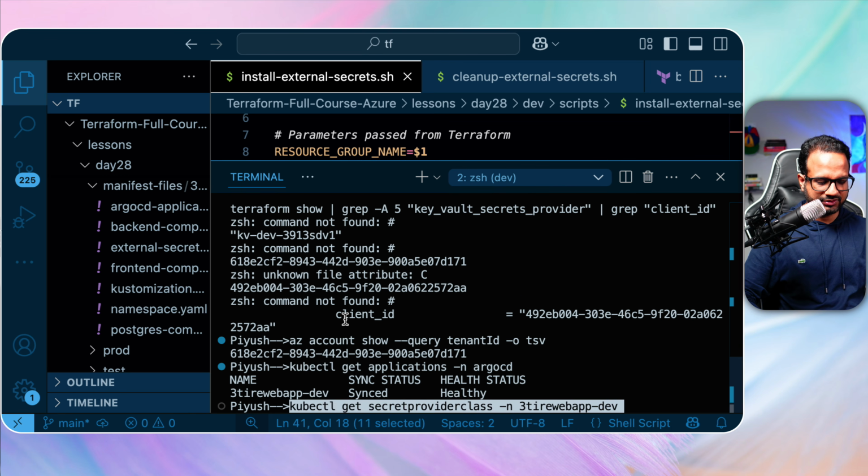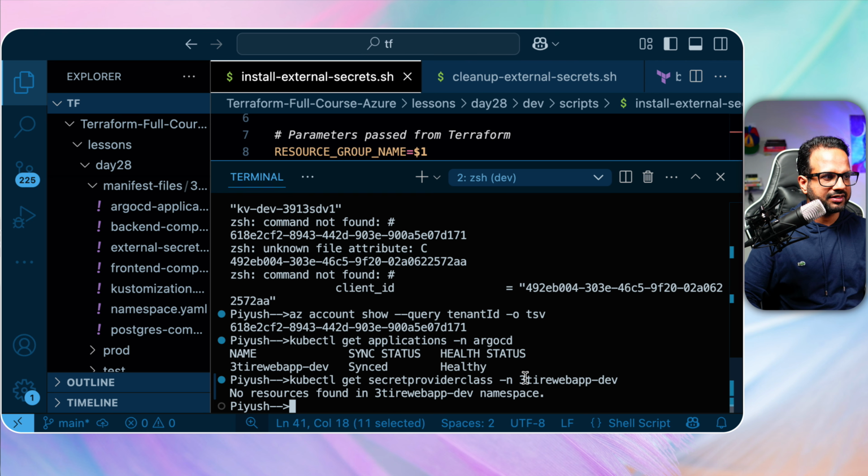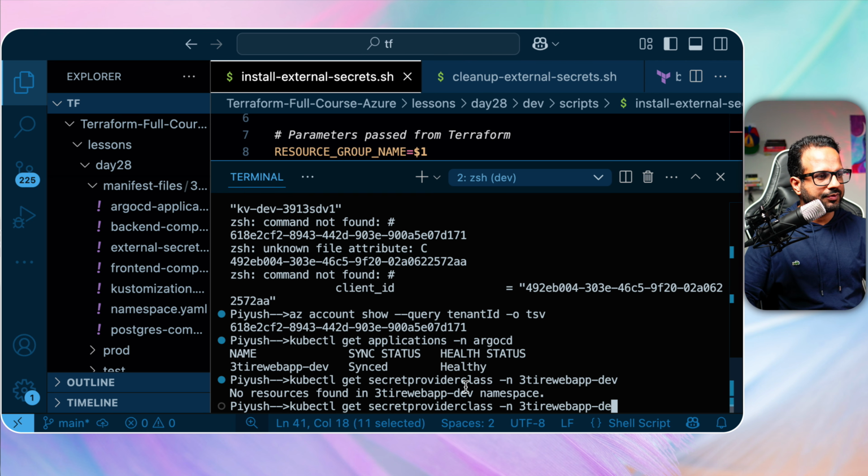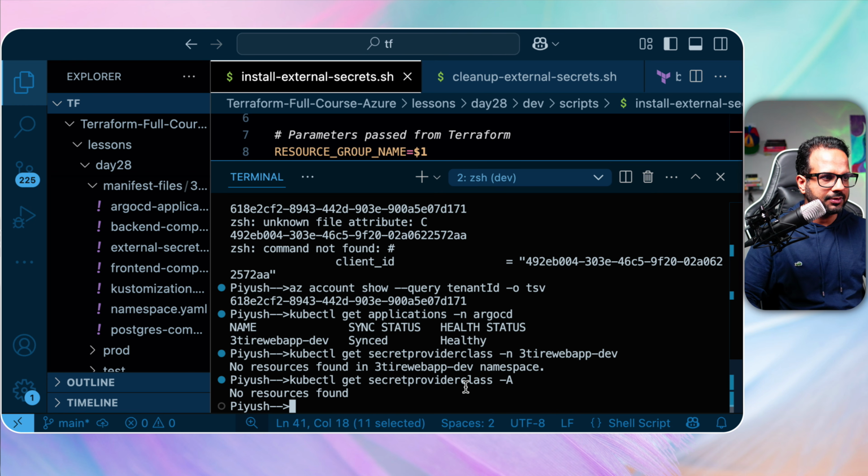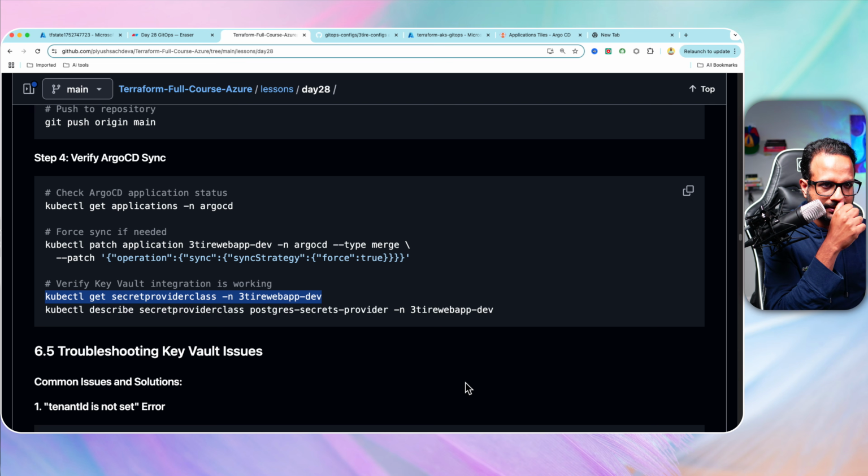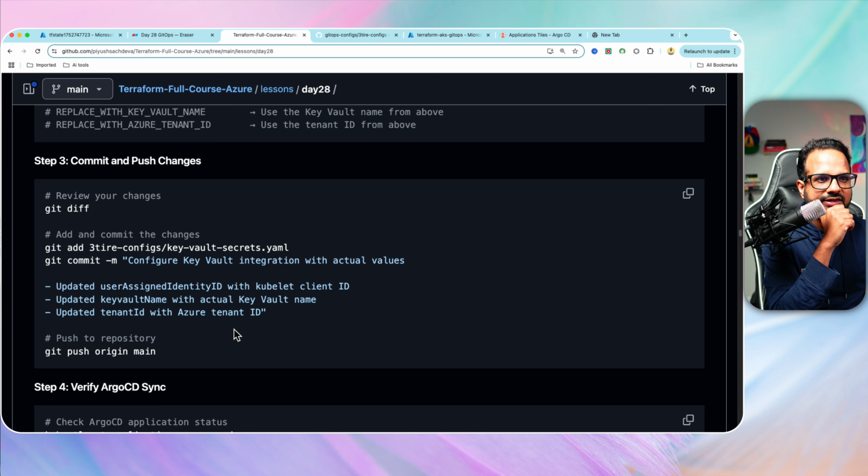So let's run this get secret provider class, and I don't see the secret provider class. Okay, let's see all namespaces. No. Now I don't see the secret provider class.